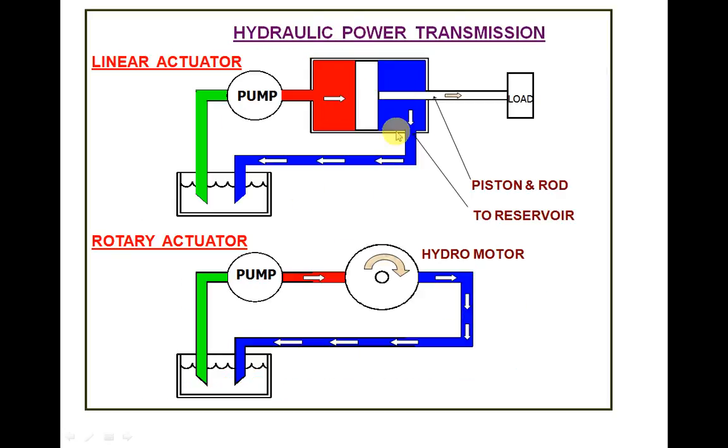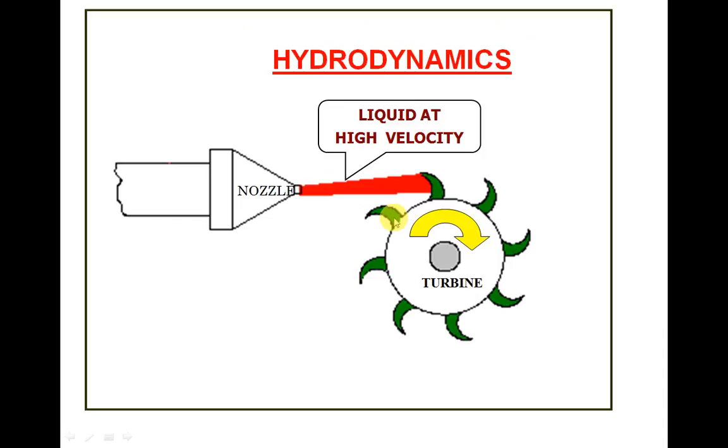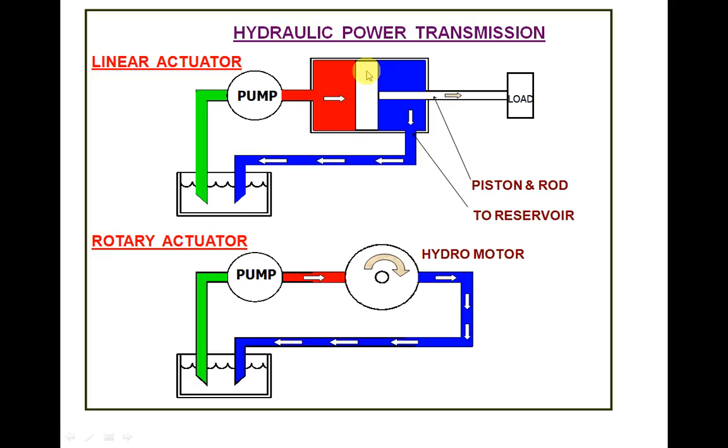Here we can see examples of hydrodynamic devices. In hydrodynamic devices, the kinetic energy of the liquid will be converted into mechanical motion, whether it may be linear motion or rotary motion. Suppose this is a linear actuator, in which the kinetic energy of the fluid is converted into linear movement. That's why it is called a linear actuator.